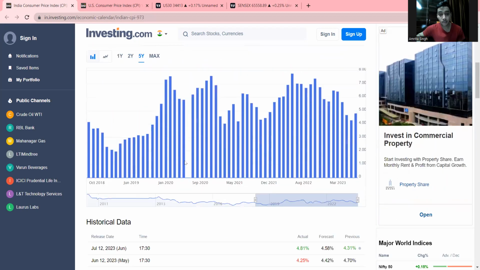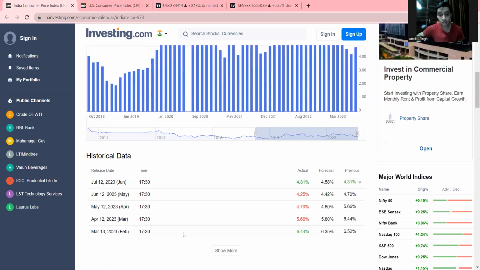And if I scroll down, you can also see the month-on-month inflation data, and you can compare from here. If you see the first 4 months, it means the first quarter's inflation data. If you compare that, it is not so bad actually. In April 2023, the inflation data was 5.66%. In May, it was 4.70%. And in June, it was 4.25%.